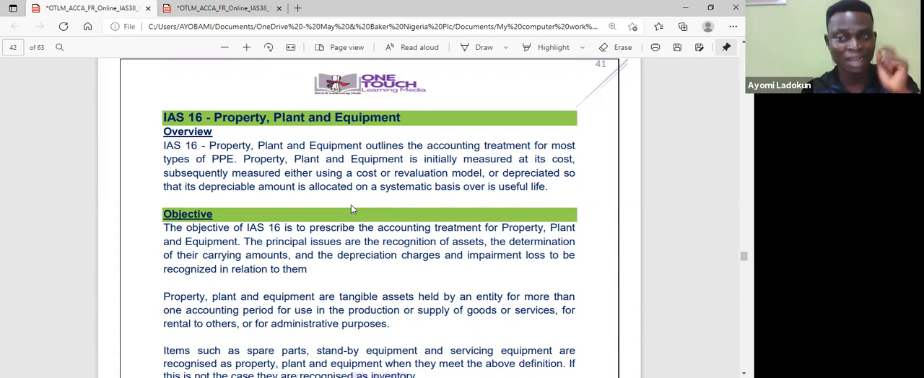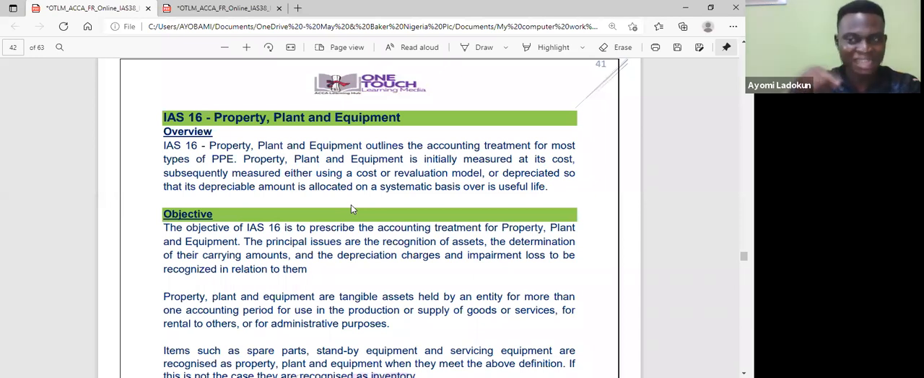If I have an asset held for sale in the ordinary course of business, I will apply IAS 2 inventory. Okay, so for example, I am a car dealer. I sell cars. I'm holding those cars as held for sale. They are not PPE. They are inventory. So you need to understand that. Holding an asset for sale in the ordinary course of business, all those assets are inventory, okay? Because I'm making money out of them.